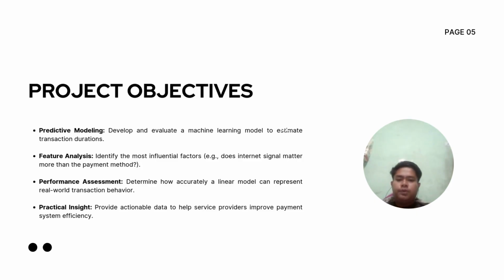I will explain about the project objective. For number one is the predictive modeling. Develop and evaluate a machine learning model to estimate transaction duration. And the number two is feature analysis, which is to identify the most influential factor. Example, does signal matter more than the payment method? And the number three is performance assessment. Determine how accurately a linear model can represent real world transaction behavior. And the number four, or lastly, is a practical insight. Provide the actionable data to help service provider improve payment system efficiency. Thank you.